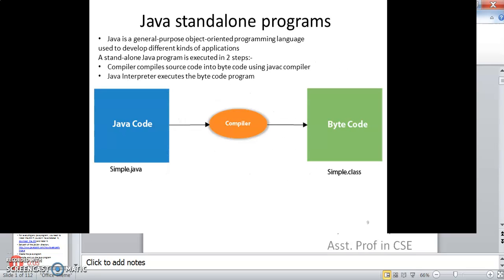So there are Java standalone programs and applet programs. Applet programs are hidden inside the web browser, whereas Java standalone programs take two steps. The compiler compiles the source code into bytecode using the javac compiler, and the Java interpreter executes the bytecode program, converting it to machine code.